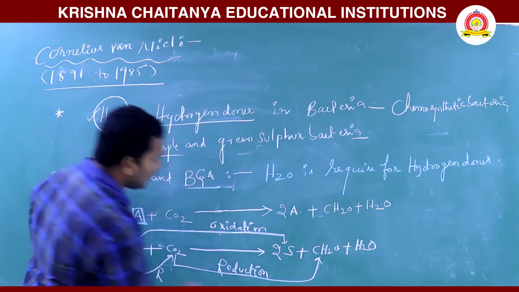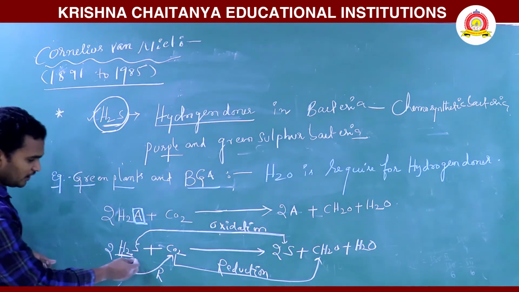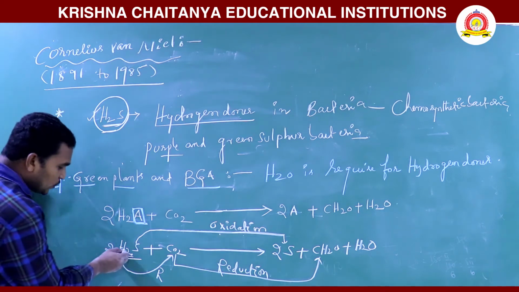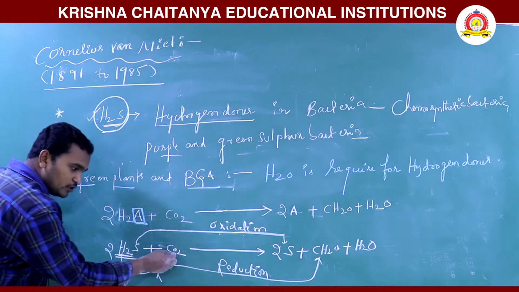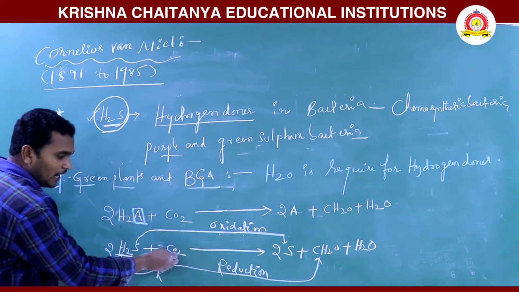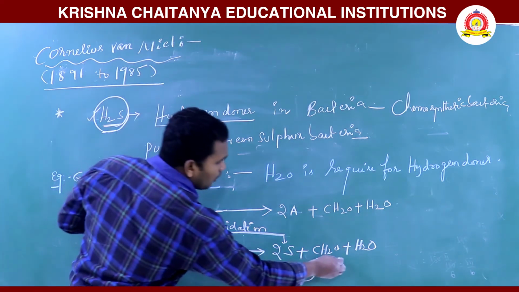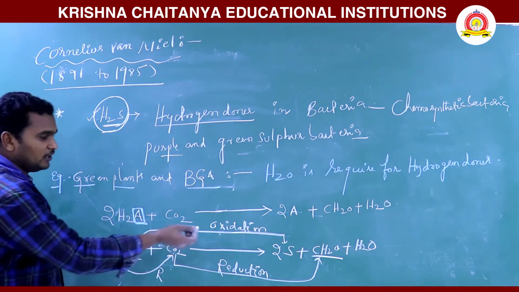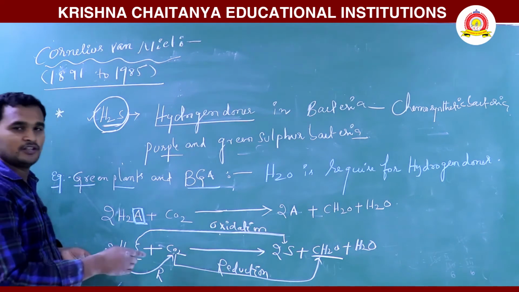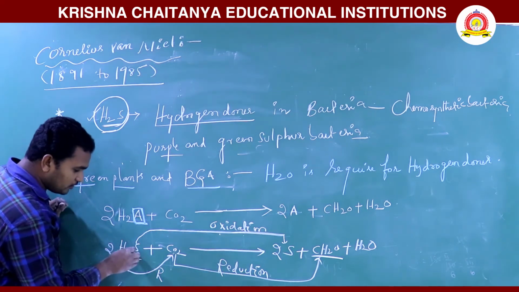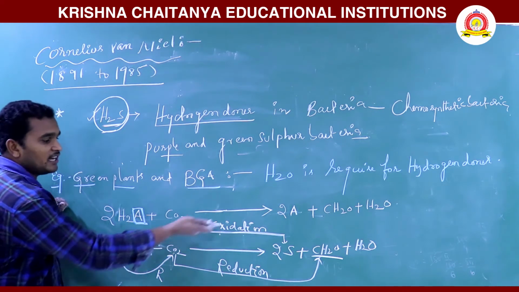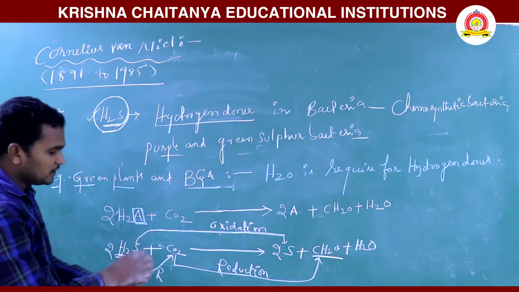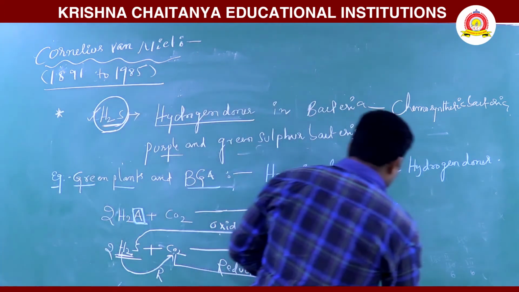So finally, what are we observing here? H2S, hydrogen sulfide, is donating hydrogens to the carbon dioxide, and carbon dioxide is reduced into carbohydrates. The sulfur is oxidized, and what remains in hydrogen sulfide is converted into sulfur or sulfate, depending on the organism. So sulfate is produced.